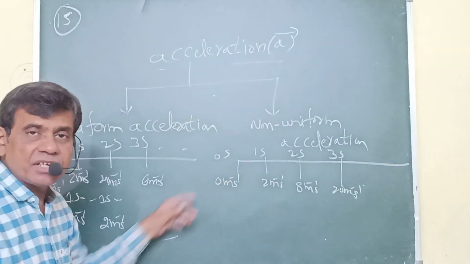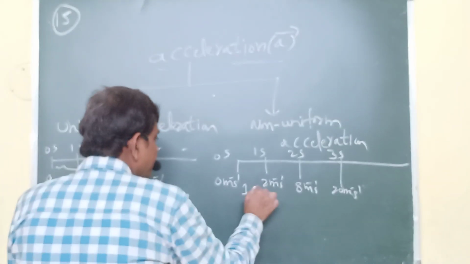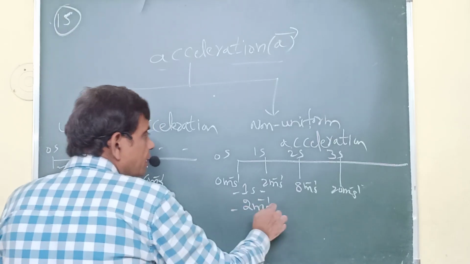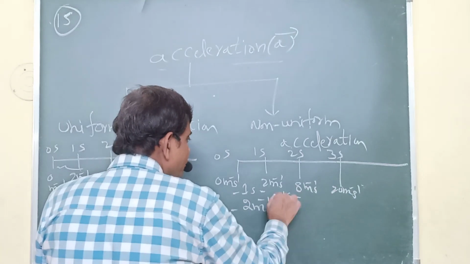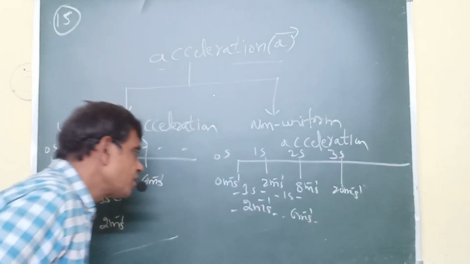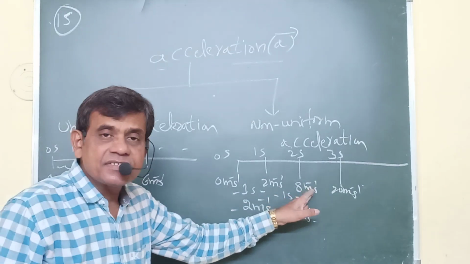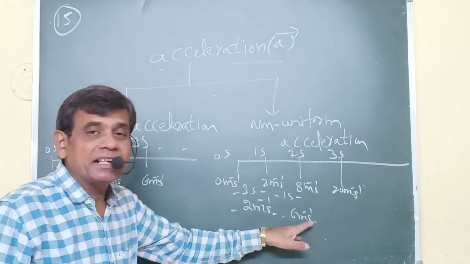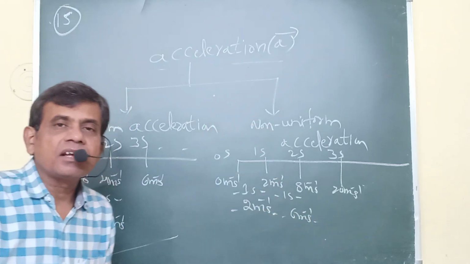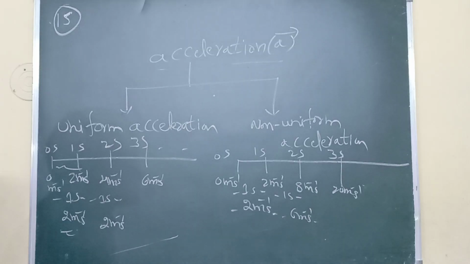So what is the duration? 1 minus 0, 1 second. 2 minus 0, 2 meter per second. Here 2 minus 1, here also the duration is 1 second. 8 minus 2, 6 meter per second, like that. In equal time intervals, the change in velocity of a particle is not the same. Such type of motion is called non-uniform acceleration.